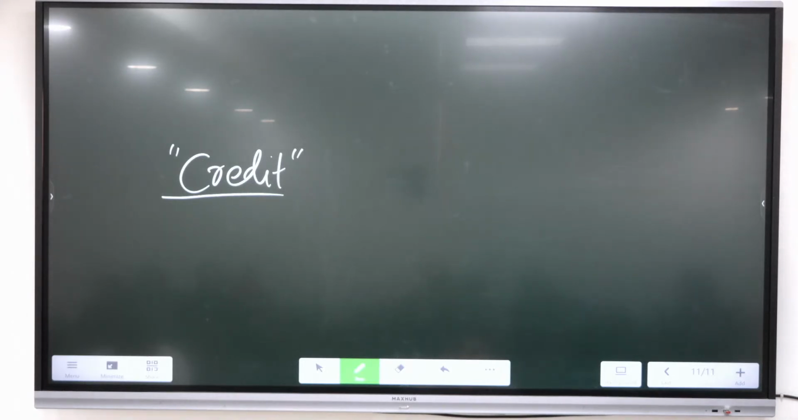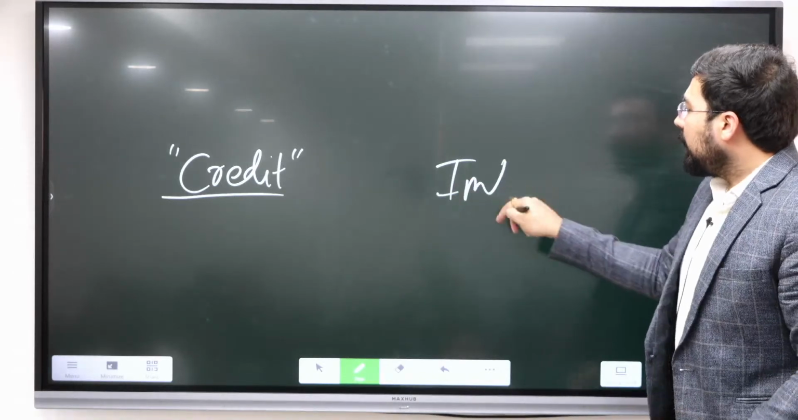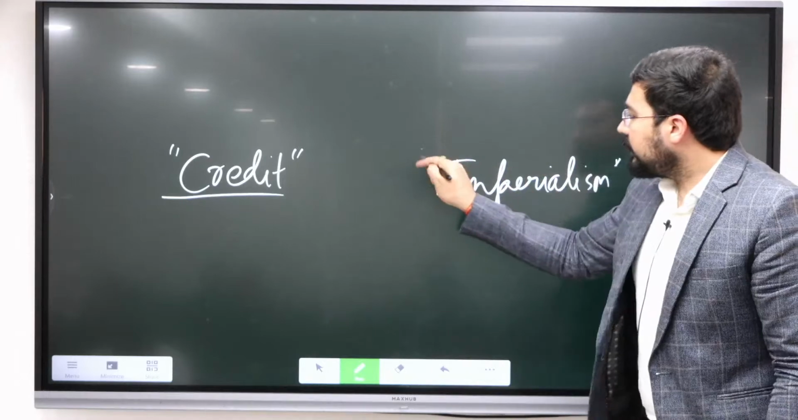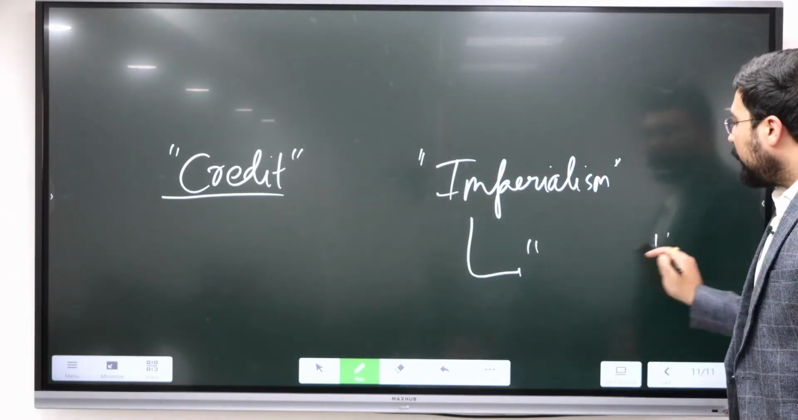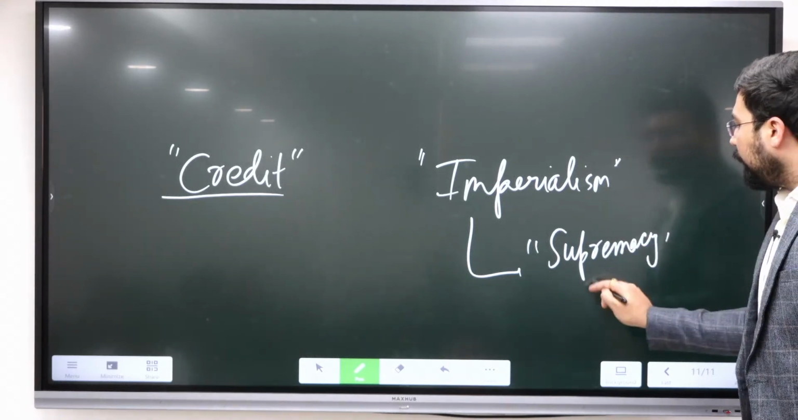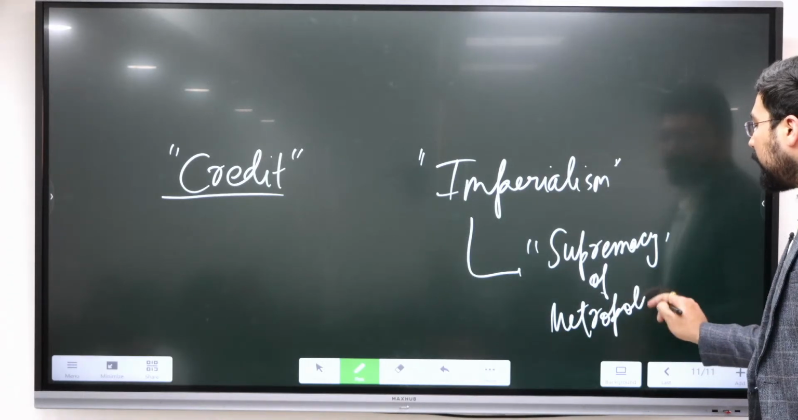Okay, global imperialism, Pawan, it means the age of imperialism. The basic meaning of imperialism is the creation of supremacy of the metropolis. Metropolis means the mother country.